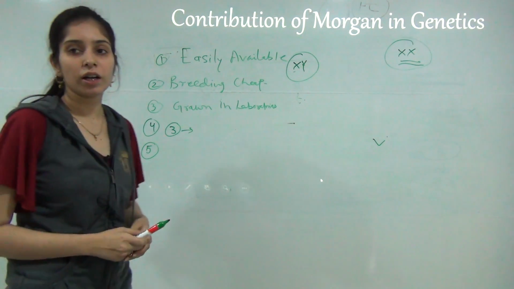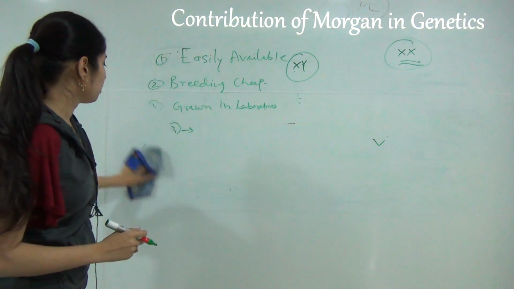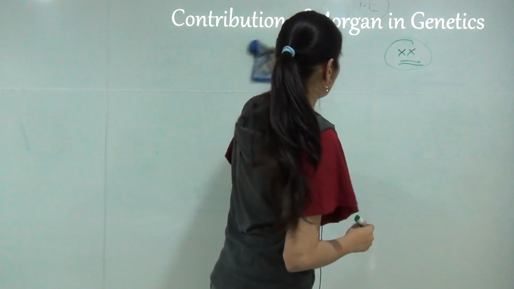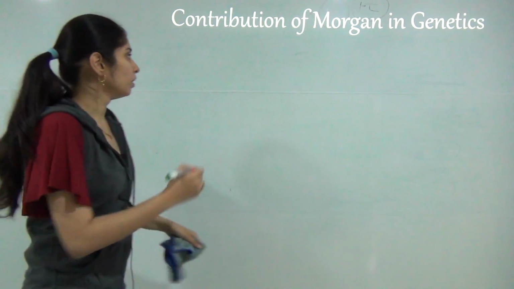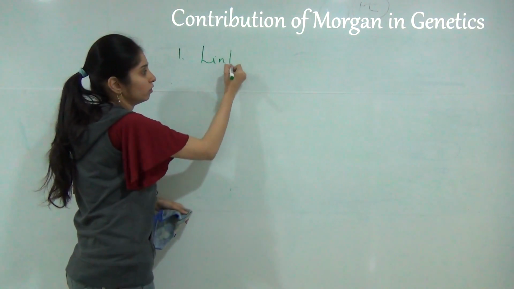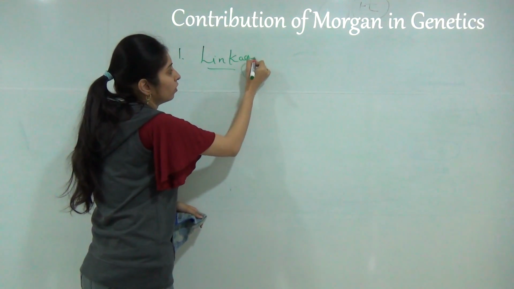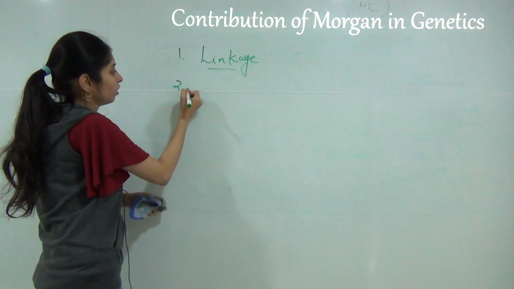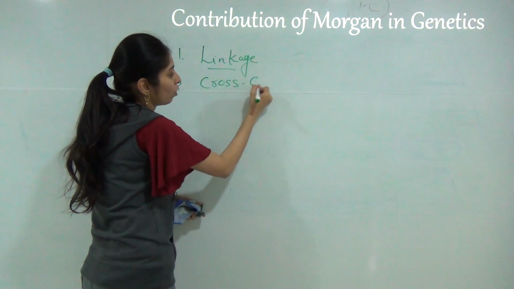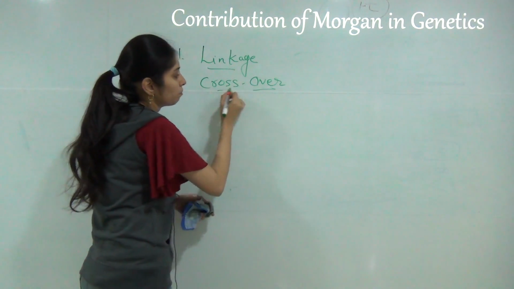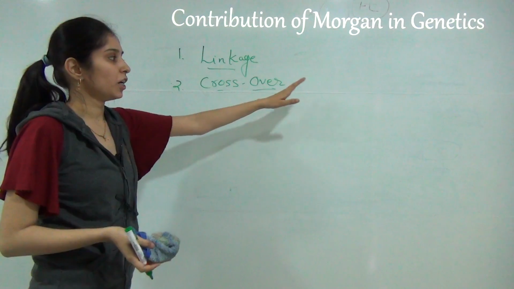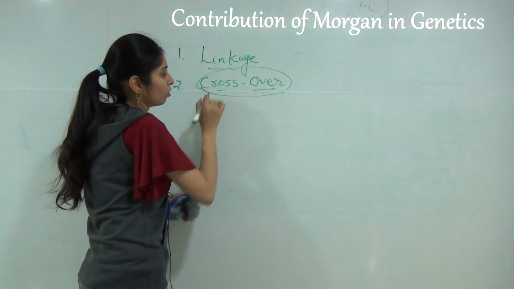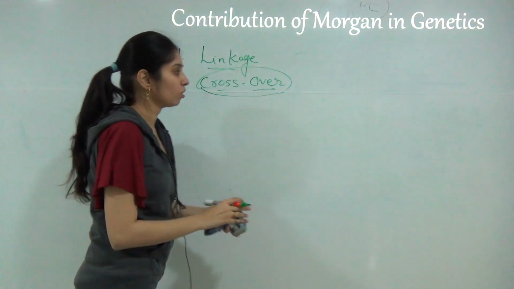Now, the contribution of Morgan in genetics. Morgan did many experiments related to Drosophila melanogaster, and he gave many new theories related to genetics. For example, first is linkage. In linkage, linked genes are present on the same chromosome. He also used the term crossing over. Crossing over means recombination occurs, and there is a change in genetic material during crossing over. Crossing over also gave rise to the chiasmatype hypothesis.